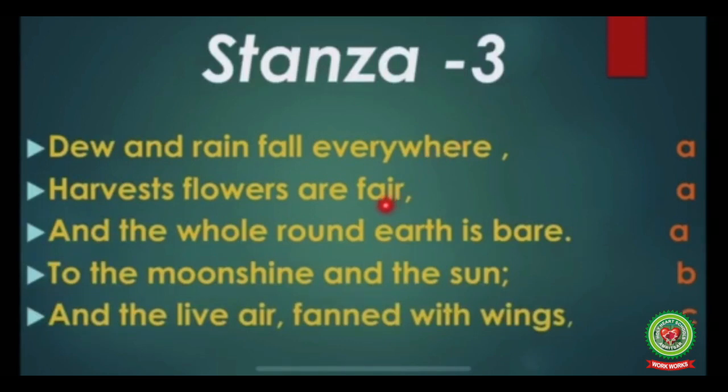Everywhere, fair, bare. These three are rhyming. So in 3 lines, we are going to give name A. In fourth line, the word is sun. It is not rhyming with any other word. So it is B. Wings. This is also not rhyming with sun, not with any of the other. So we will give it new name C.